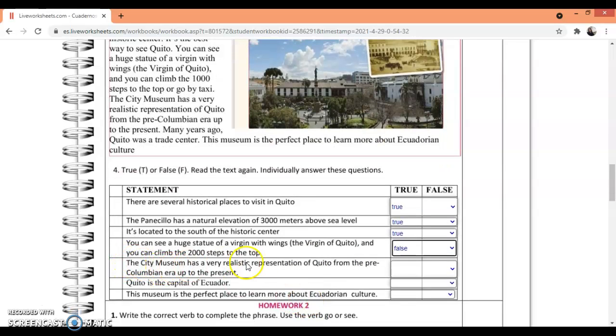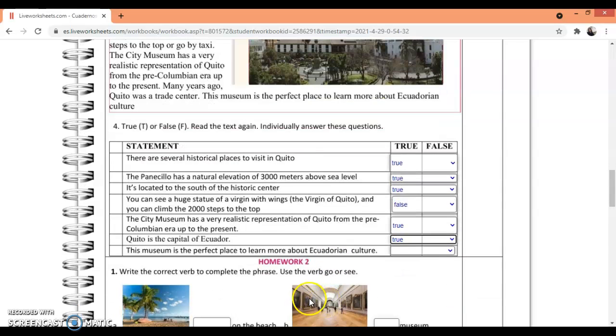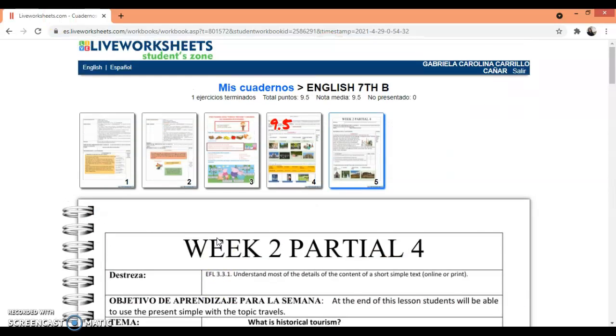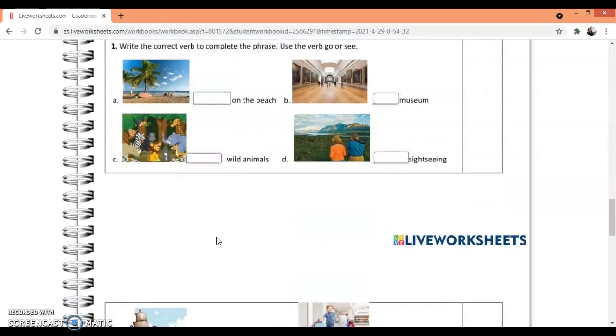The Quito Museum has a very realistic representation of Quito from the pre-Columbian era up to the present. This is true. Quito is the capital of Ecuador. This is true. This museum is the perfect place to learn about Ecuadorian culture. This is true. Hemos acabado la tarea en clase. Ahora vamos a hacer el deber.